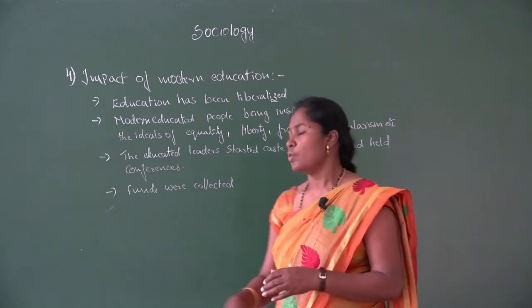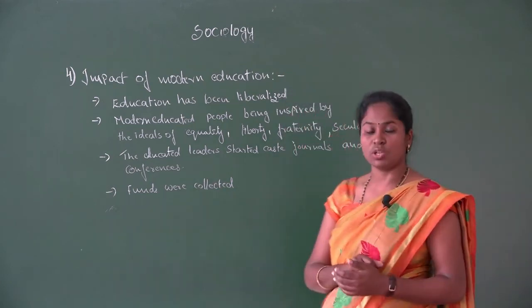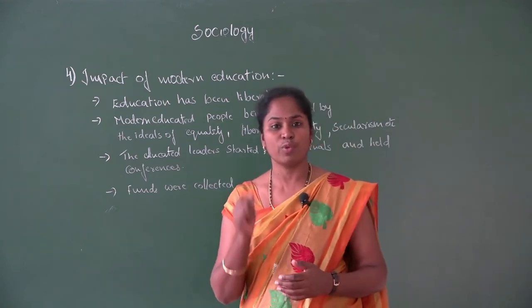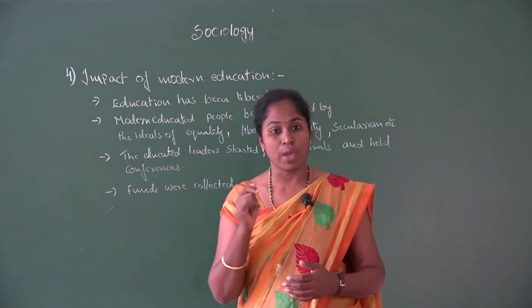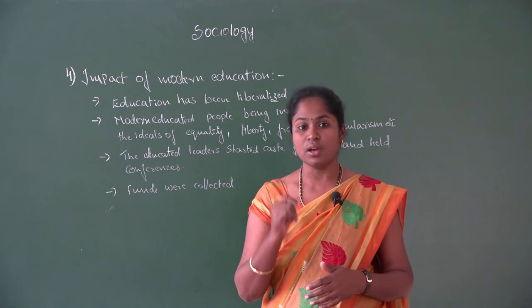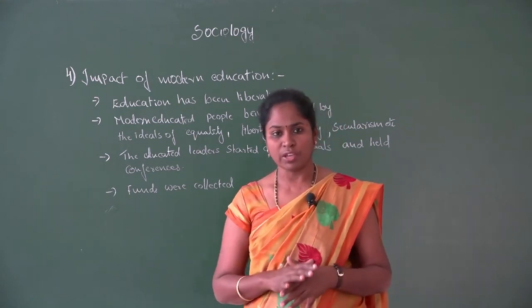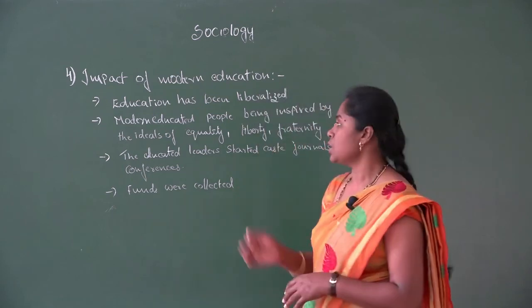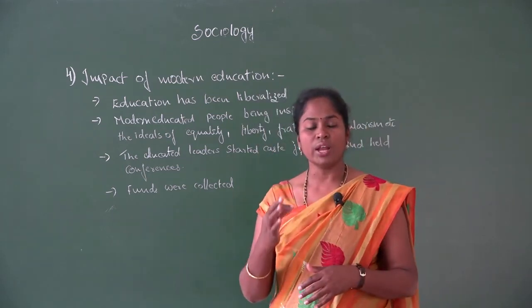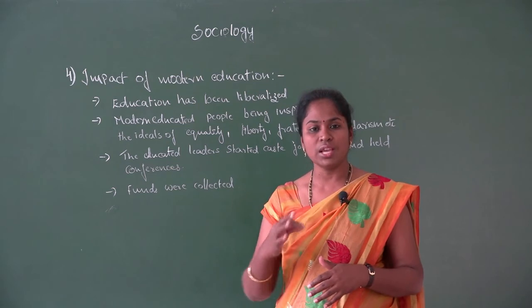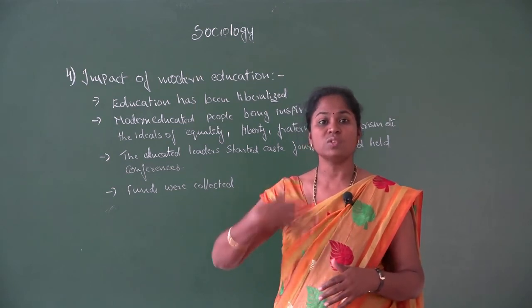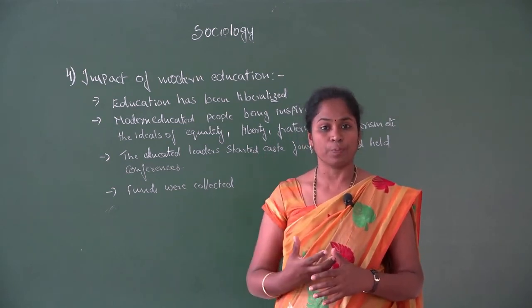When people got education, modern education influenced people, especially with regard to the caste system. It has affected people in a very broad way. The youth who got education try to change the system we have.